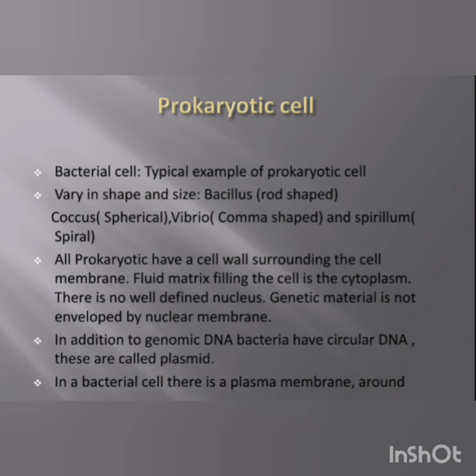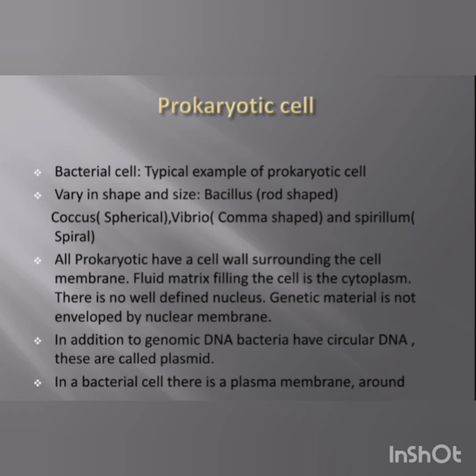So all the prokaryotic cells, they have cell wall surrounding the cell membrane. The fluid matrix filling the cell is the cytoplasm. There is no well-defined nucleus. Well-defined nucleus is absent in these cells. Then genetic material is not enveloped by nuclear membrane. This is very important point to be noted. Genetic material is not enveloped by nuclear membrane.